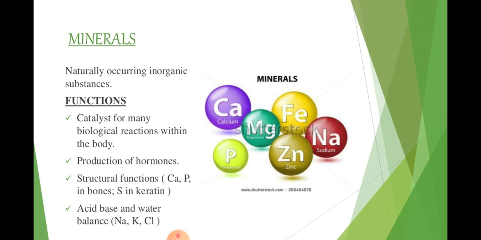Inside the body many biological reactions are going on, and they perform as a catalyst during these reactions. That means they increase the reaction process. Minerals are very useful to produce hormones. That means they are helpful in the production of hormones.